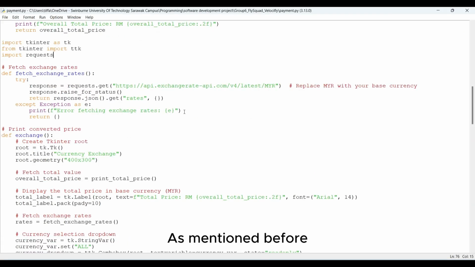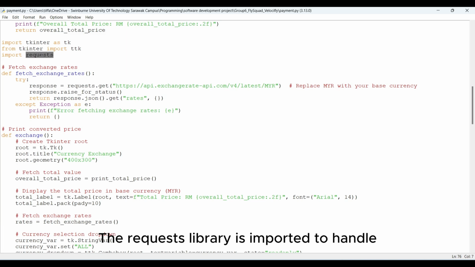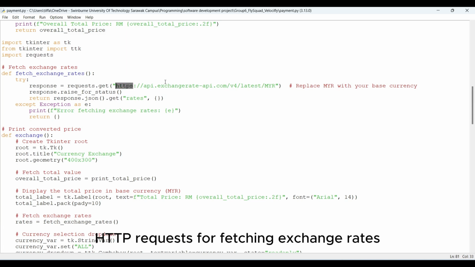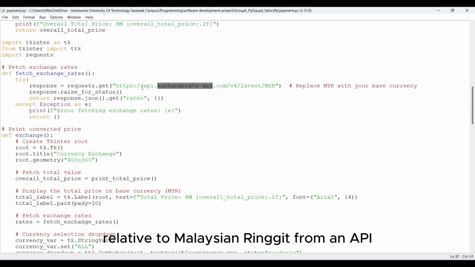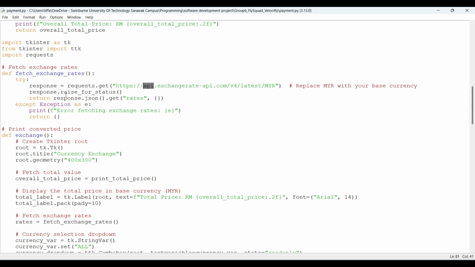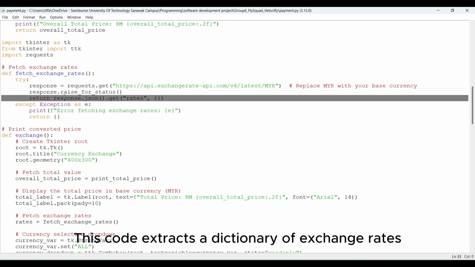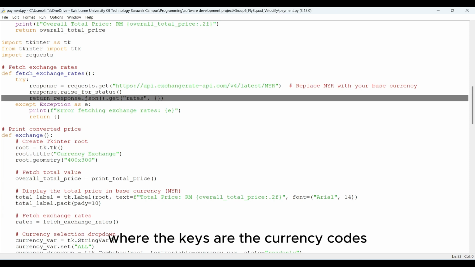As mentioned before, VelociFly has a built-in currency converter, which does not exist in other flight ticket booking applications. And here's the code. The requests library is imported to handle HTTP requests for fetching exchange rates relative to the Malaysian ringgit from an API. This code extracts a dictionary of exchange rates where the keys are the currency codes and the values are their respective rates relative to the Malaysian ringgit.